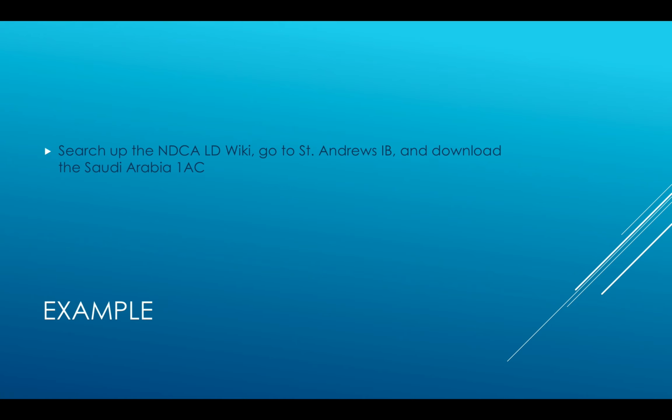So for an example of this, one of the most common positions on the January-February topic was a plan specific to Saudi Arabia. So you can go to the NDCA wiki and check the St. Andrews IB wiki, and that's an app that Ishan and some other people had read, and you can download it there. This is an example of a plan because the resolution was about authoritarian regimes, and an example of an authoritarian regime was Saudi Arabia that should have military aid cut off to them.